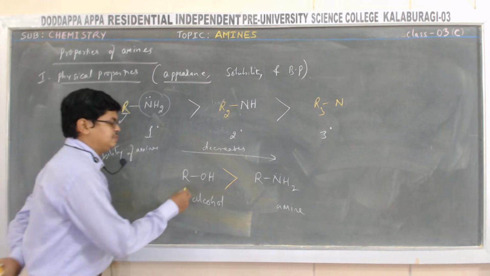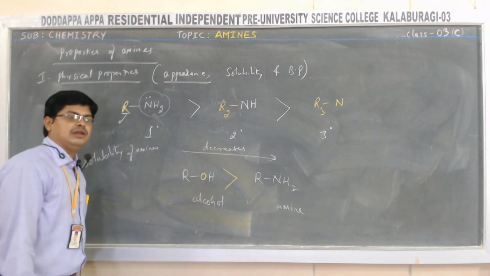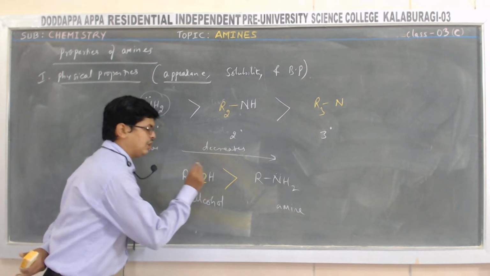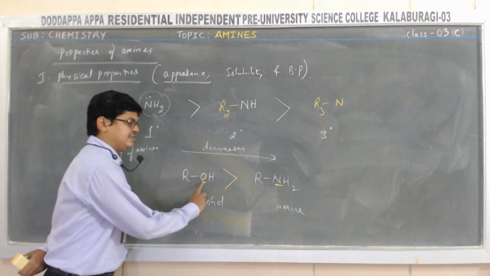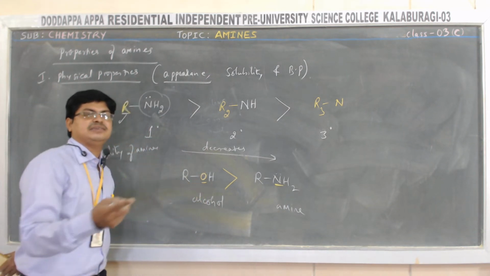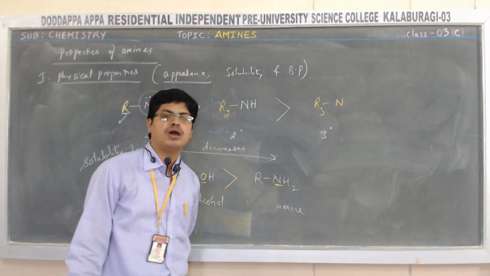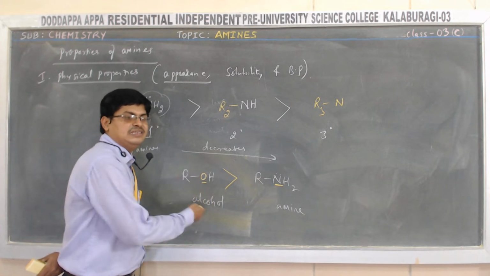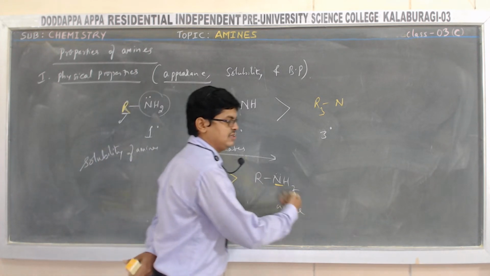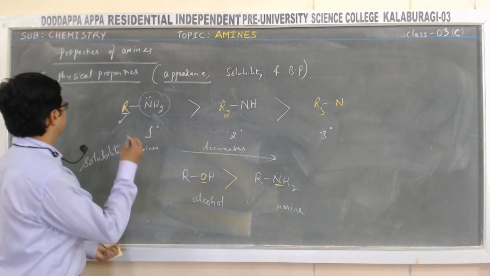Another reason is due to what? A more electronegative oxygen atom. In alcohols, oxygen is more electronegative when compared with nitrogen. Hence, higher the electronegativity, higher is the tendency to form hydrogen bonding with water. So it is readily soluble in water compared with amines. So this is about the solubility.